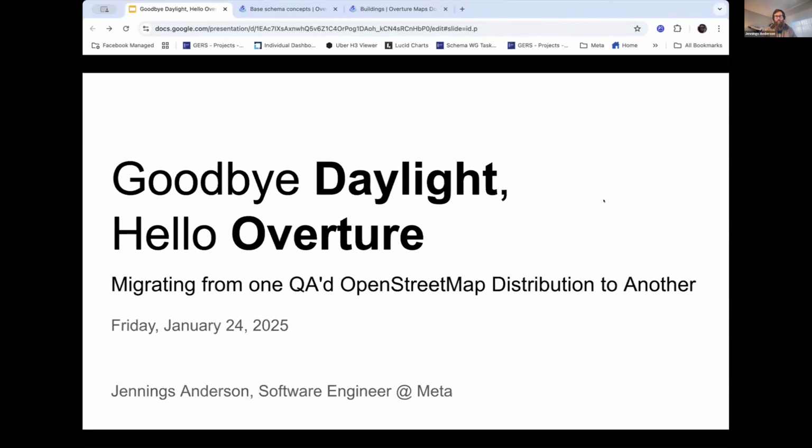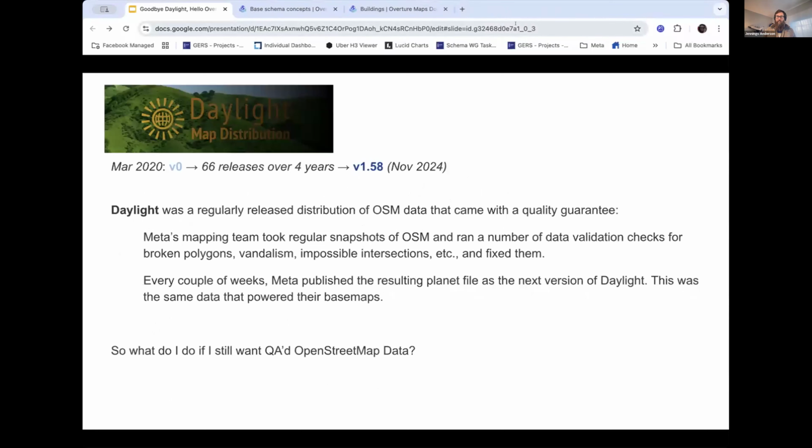The talk today is Goodbye Daylight, Hello Overture, Migrating from one QA'd OpenStreetMap distribution to another. My name is Jennings Anderson, and I'm a software engineer at Meta. The first version of Daylight was released in March of 2020. Then it's been 66 releases over 4 years to the final distribution just this last November.